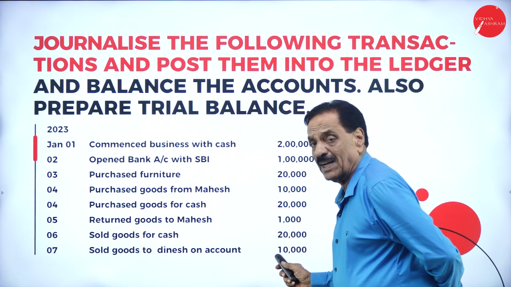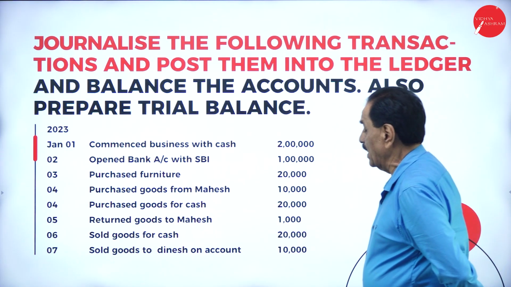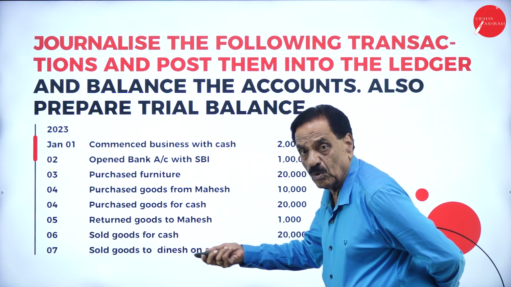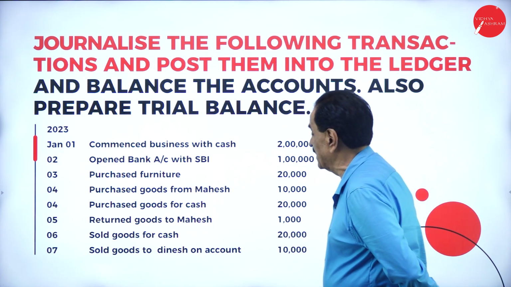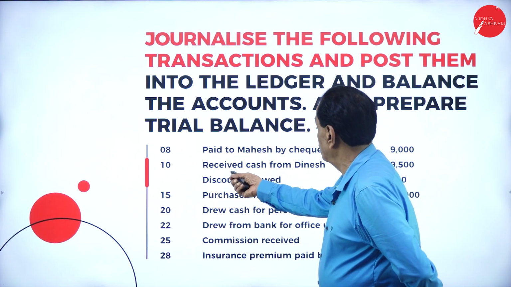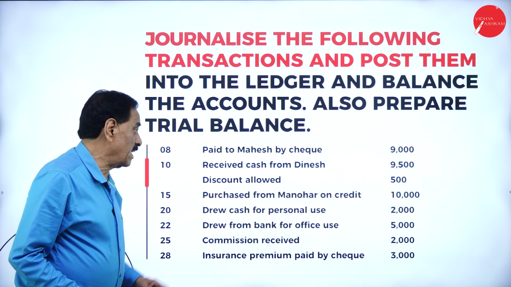Sold goods for cash: cash account debit to sales account. Sold goods to Dinesh. Goods sold to whom? Dinesh. Who is the receiver? Dinesh. Dinesh account debit to sales account. Paid to Mahesh by cheque: Mahesh account debit to bank account.